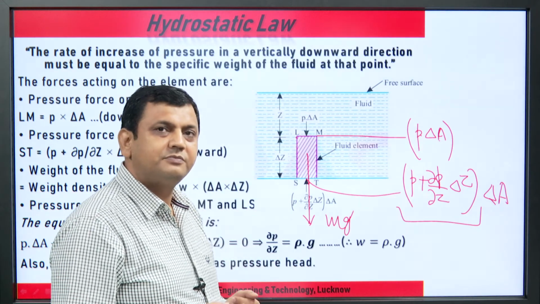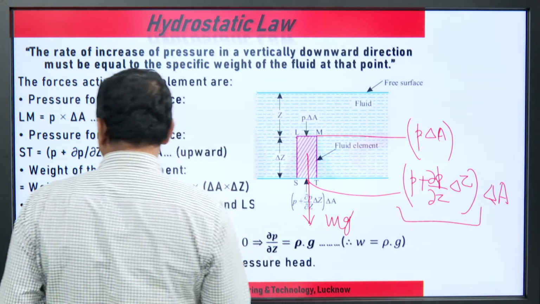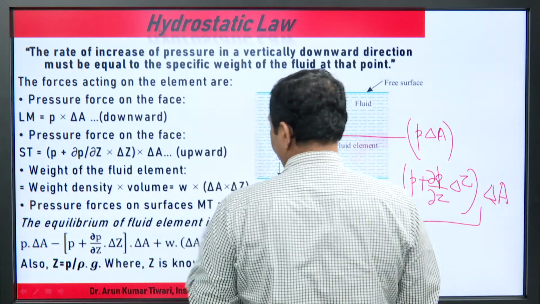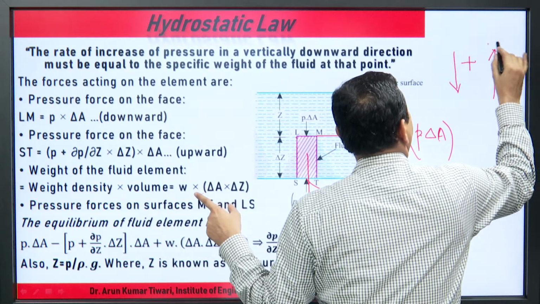If we balance, going down, this force is positive and the other is negative.